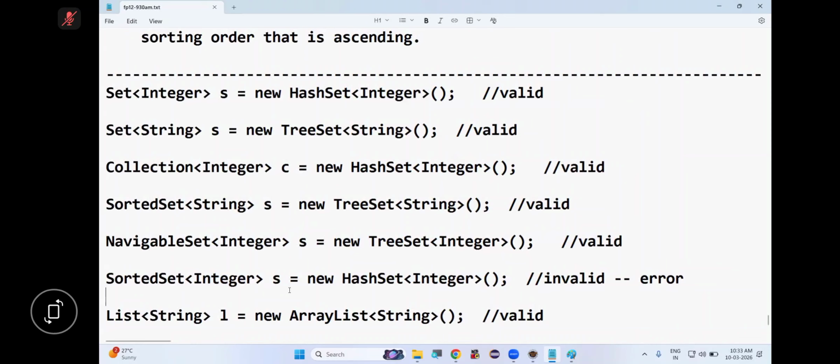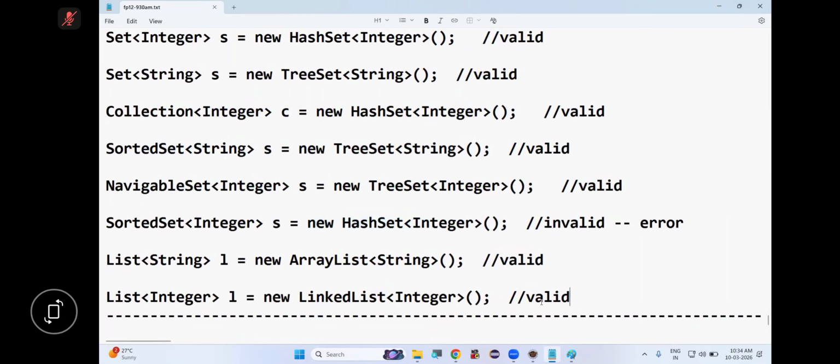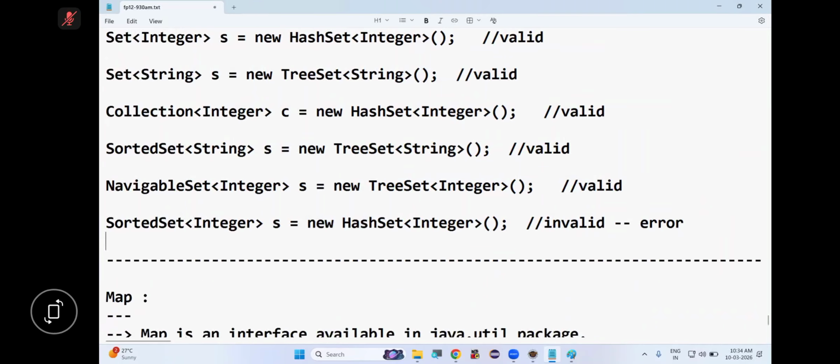But using a sorted set interface reference variable, can we hold a hash set object? No, an error will come. Why? Hash set is an implementation class of set interface, not sorted set. Are you following or not? Okay, keep these things in mind. So let's move, shall we?